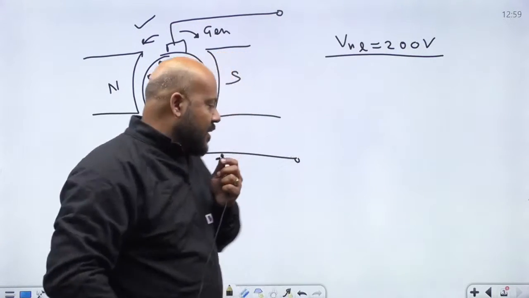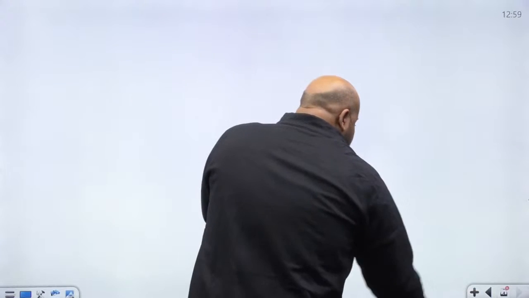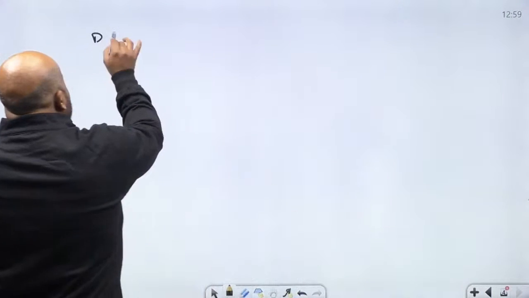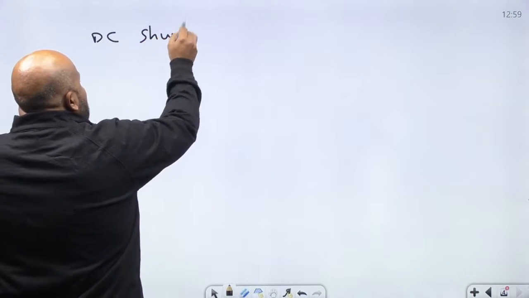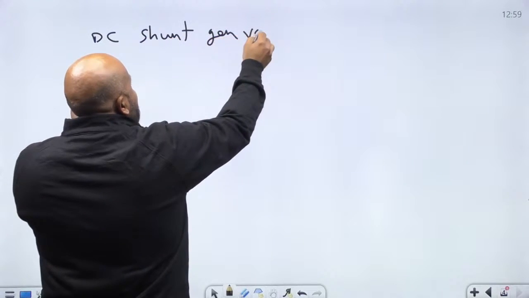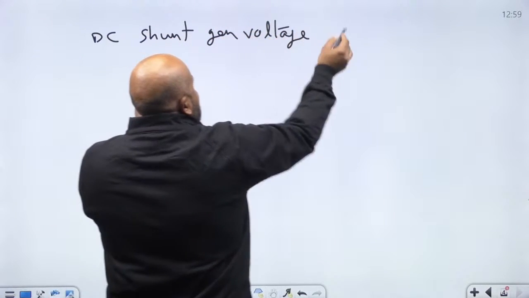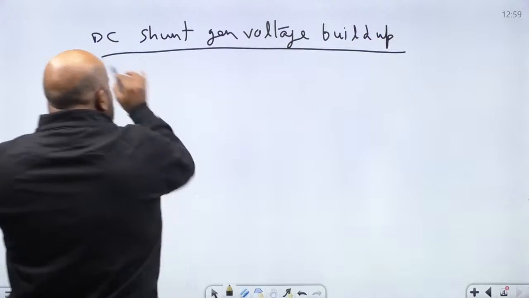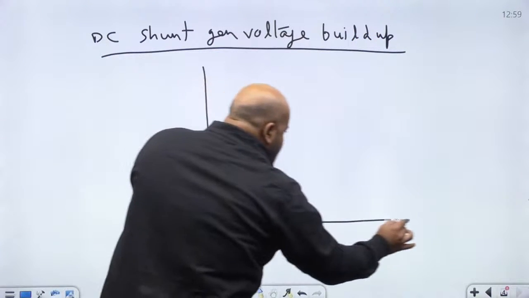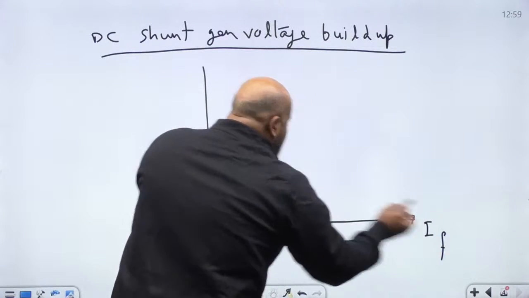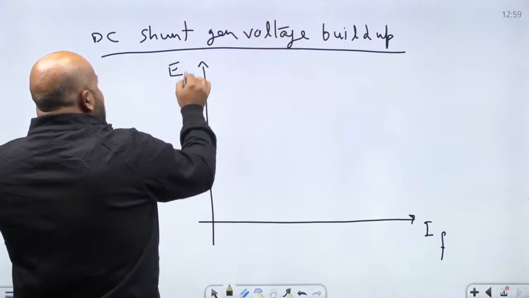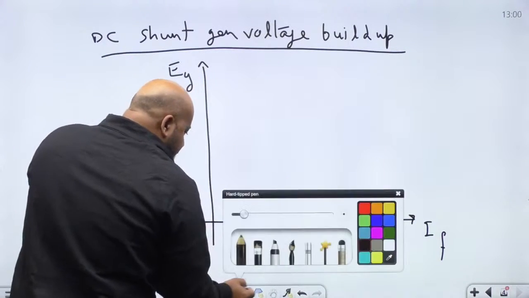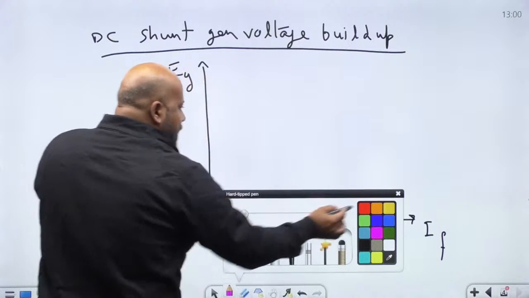Now it is a tricky question. Please understand, it basically belongs to the DC shunt generator voltage buildup. There are some conditions. How is voltage going to be built up in a DC shunt generator? Suppose this is the excitation, and it is something like this.